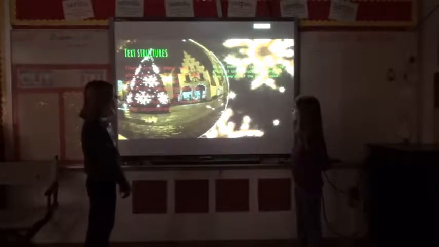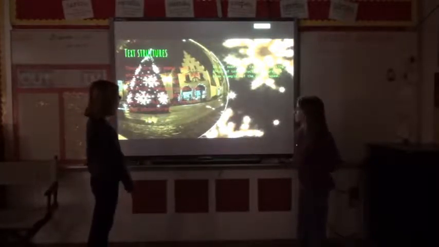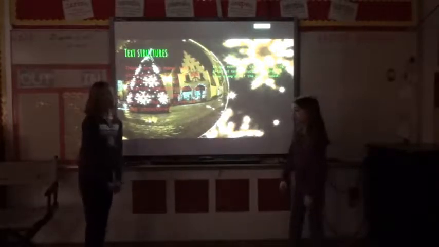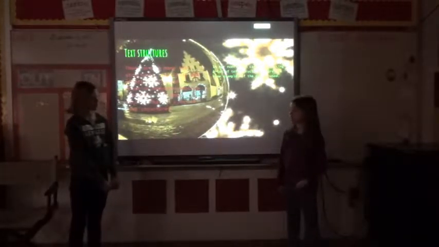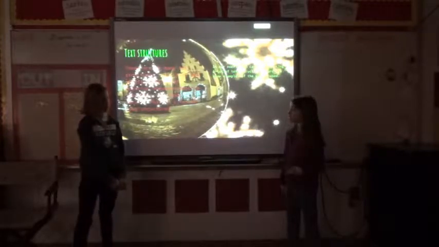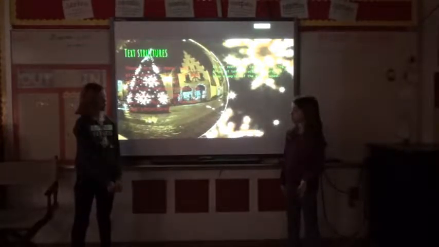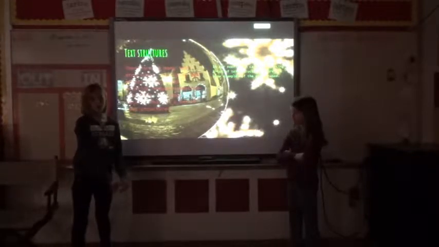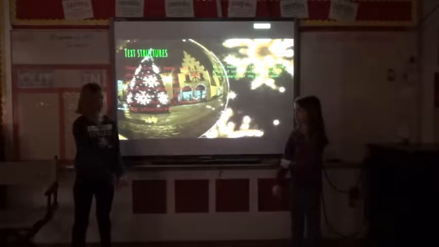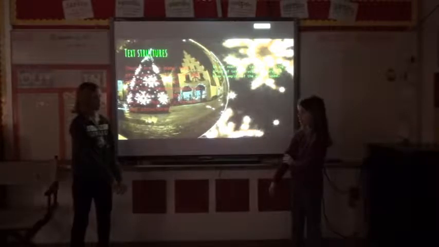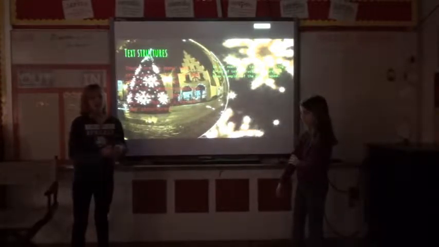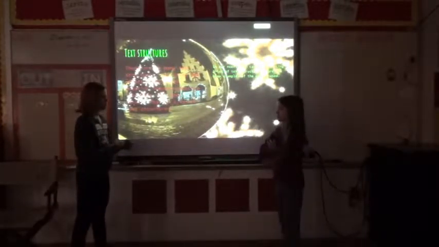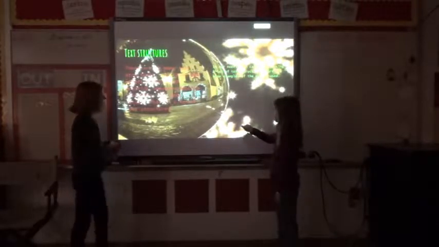In our nonfiction cards, we are using a lot of text structures. Here are some examples of ones to use. I use main idea, detail, description, sequence. What did you use, Lila? I use description, question and answer, sequence, and problem solution.